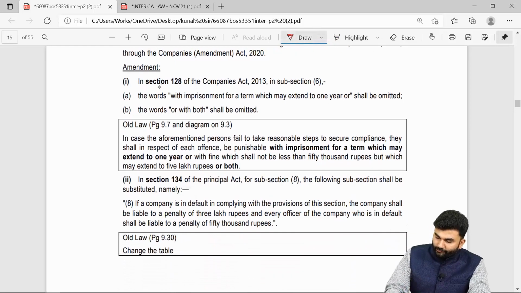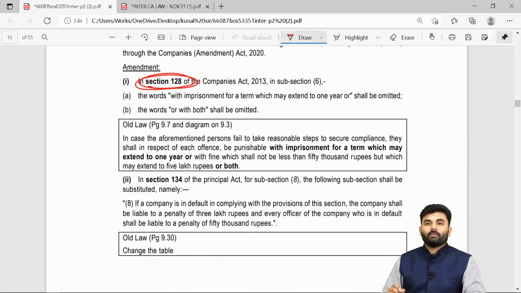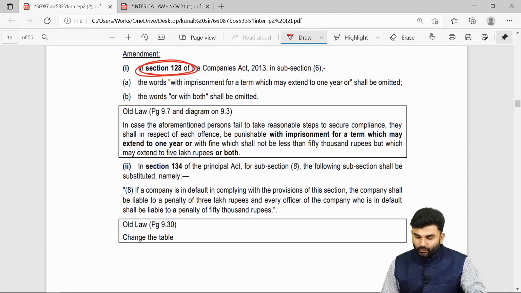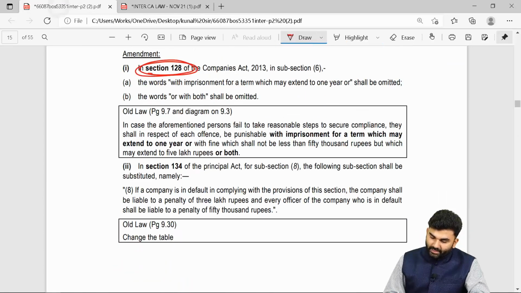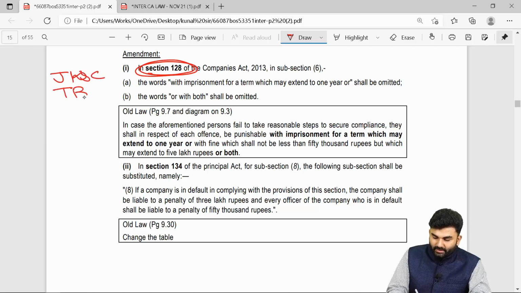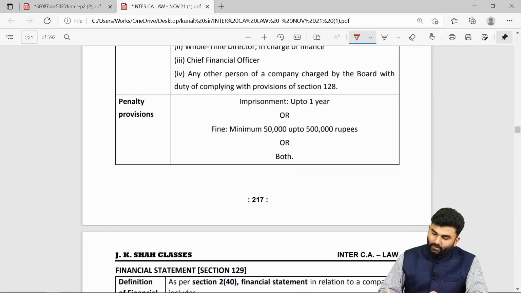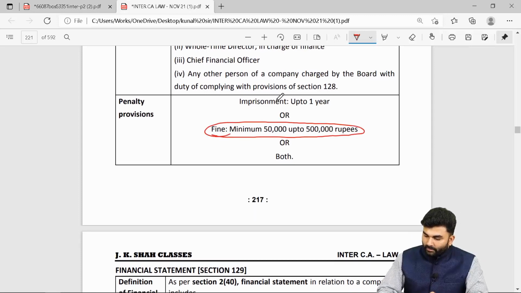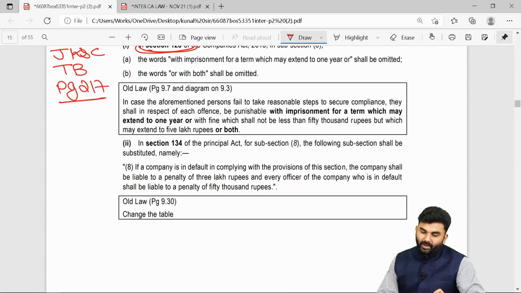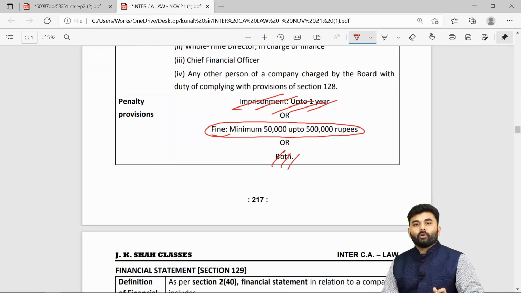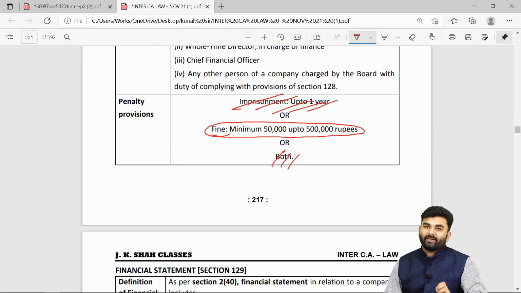The next change you have to make is in your chapter number 9, that is accounts of companies. The very first change you have to make is under section number 128 of Companies Act 2013, which you will find in your JKS's textbook, page number 217. Over here, only the monetary penalty will be prevailing. The imprisonment part will get removed. Only the monetary penalty will now prevail.